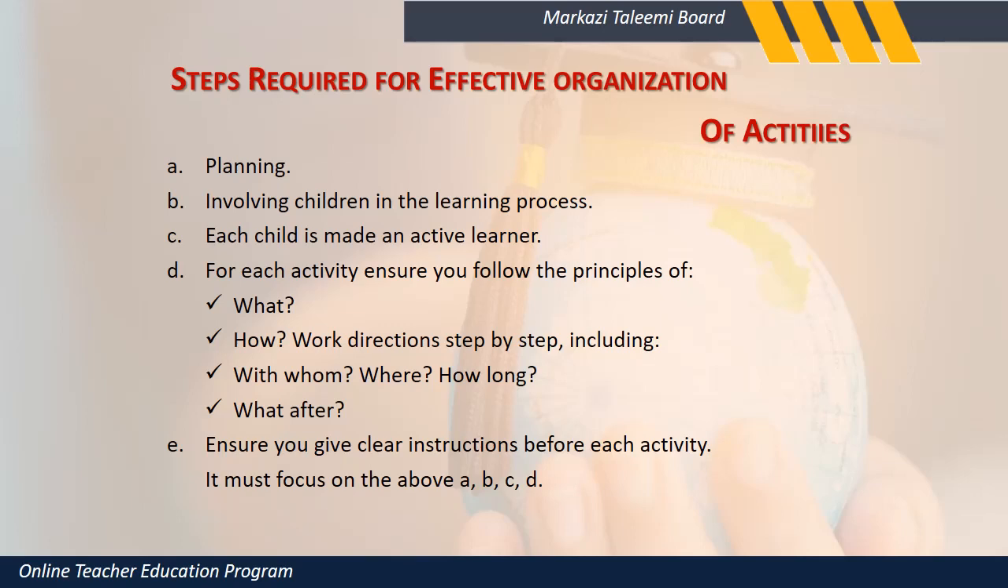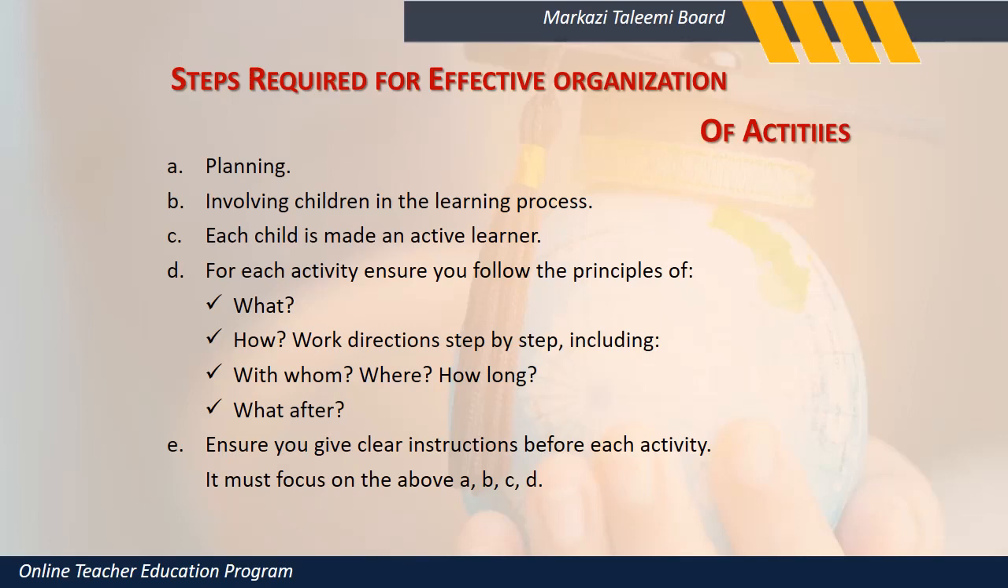For each activity, ensure you follow the principle of what we are learning, how, the work direction step by step, with whom, where, how long you will do the class, and what you will do after the class, what exercise you will do after the class. Ensure you give clear instruction before each activity. It must be focused on the above A, B, C and D. Plan, involve children, let the child be an active learner and follow the principle of what, how, with whom, where, how long and what after.